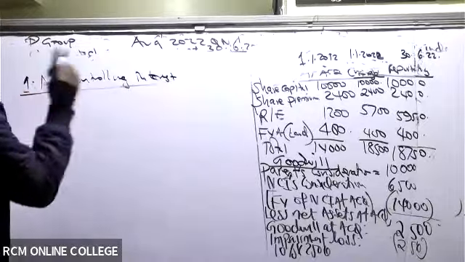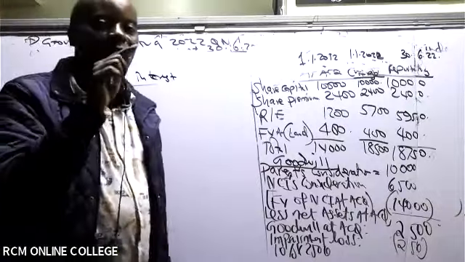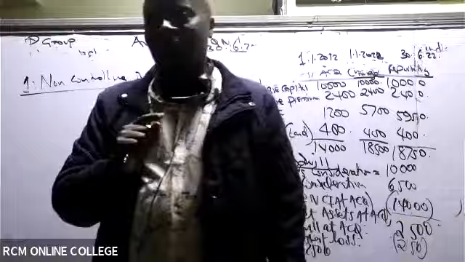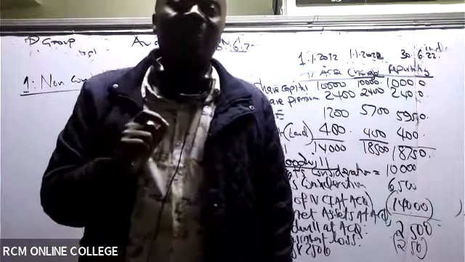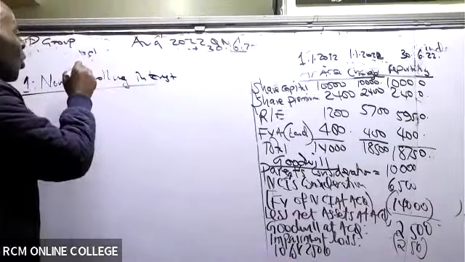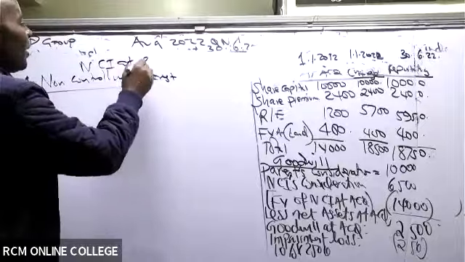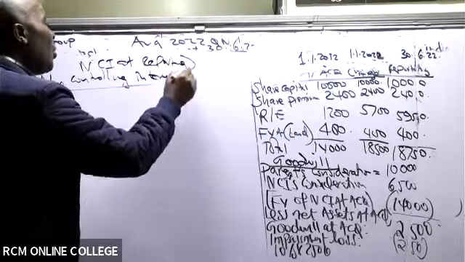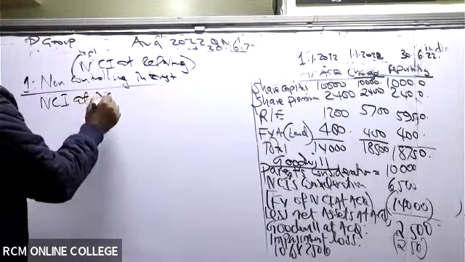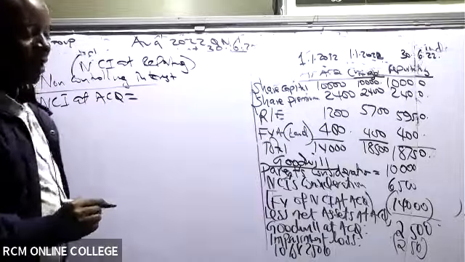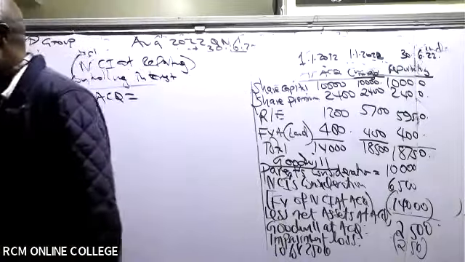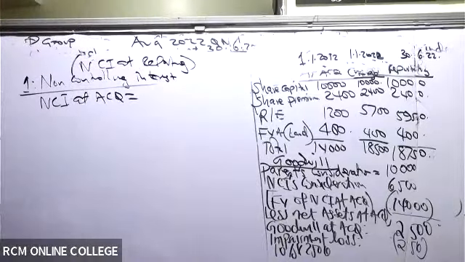But now remember that there is a change. When there is a change from control to control, there is a small difference, but all of us should be able to appreciate it. So how do we do this? Non-controlling interest at reporting, NCI at reporting. Remember, this is how we call it. NCI at reporting, you will basically give us NCI at acquisition. Are you able to see the NCI at the point when we were acquiring this? NCI at acquisition is how much?